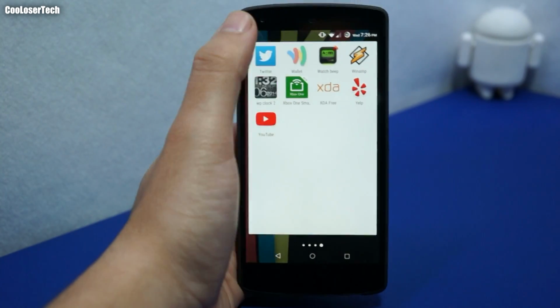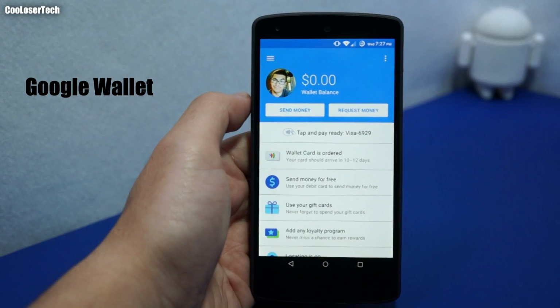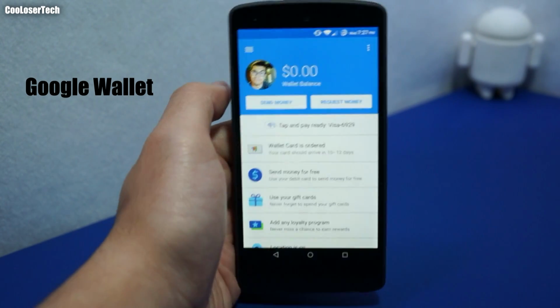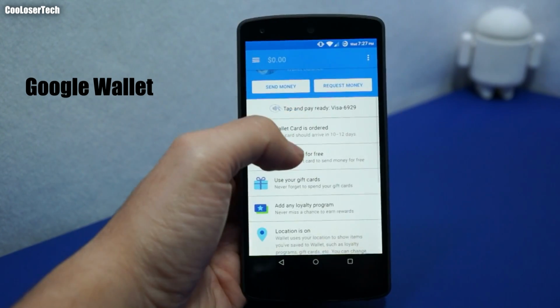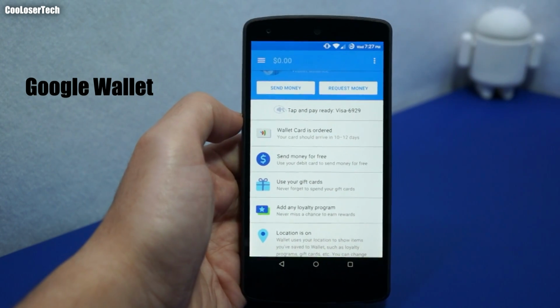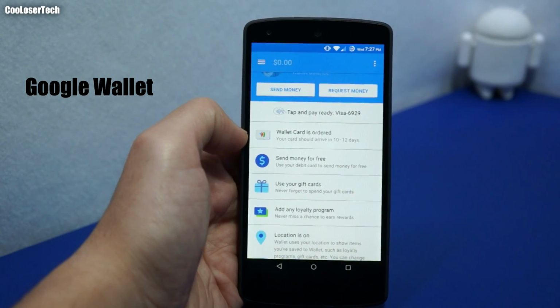And we got Google Wallet. Yes, I actually use Google Wallet. Has been around for so long. You've been able to pay with your phone for like the last 3 years. I ordered a wallet card, which is for free. I'm curious to see what that is, and I'll make a video about that.